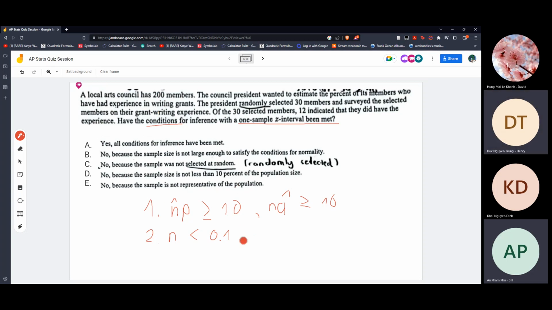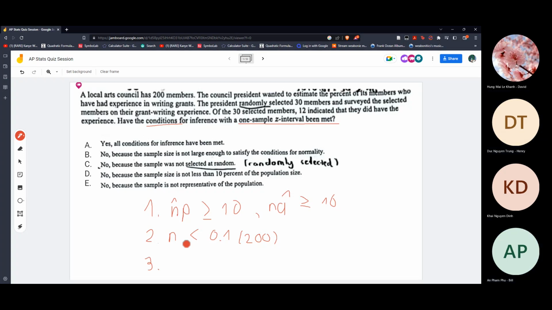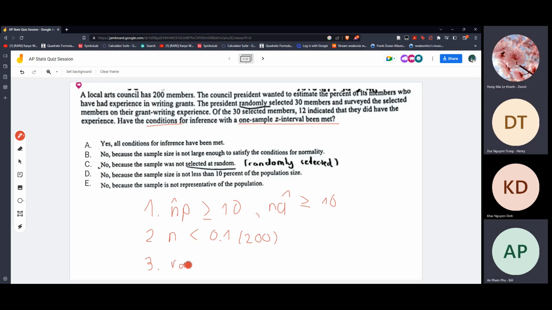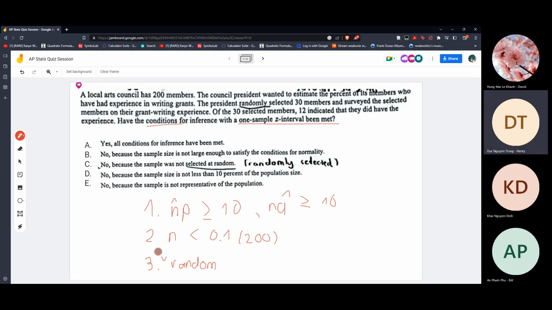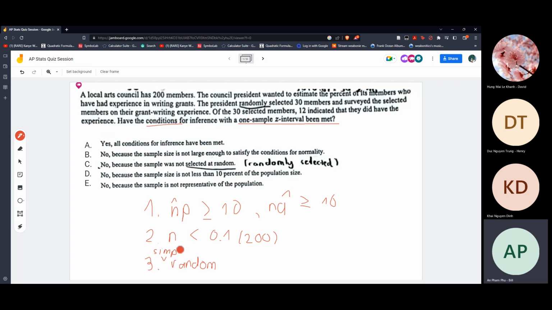So here are the numbers. Then the third one is random sample, simple random, randomly selected. The first one we did correct. I have checked that before.